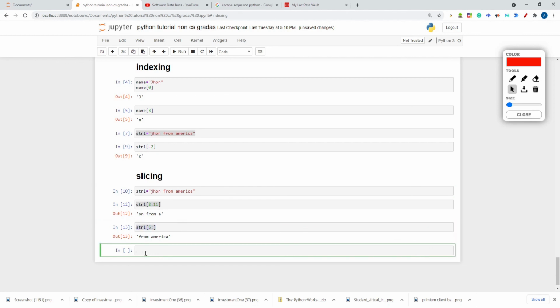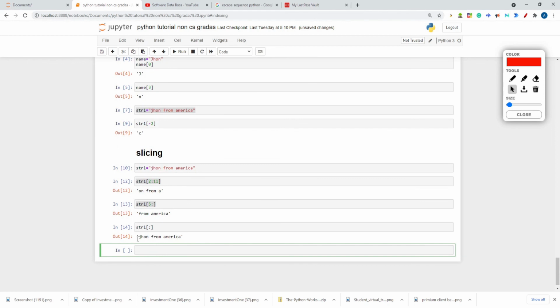If I write only a colon, it means everything, it will print the string as it is because everything is included. Now if I write up to 5 from the starting, what will it print? Starting from index 0 up to index 4, because the ending is excluded.